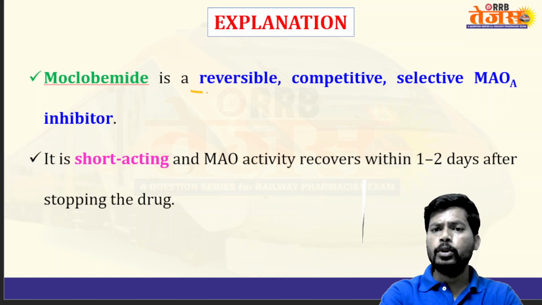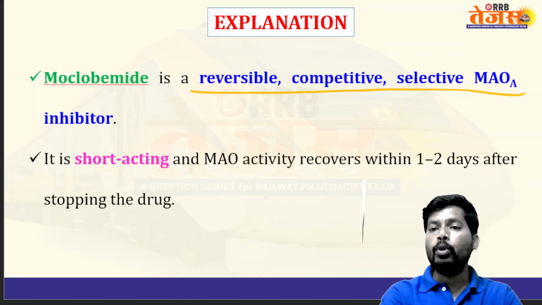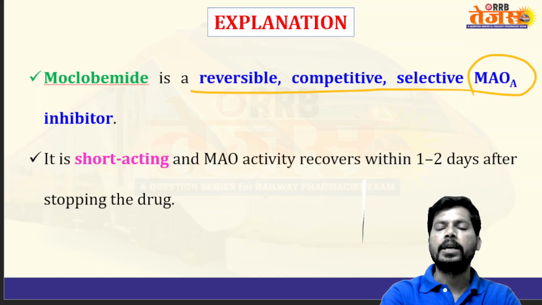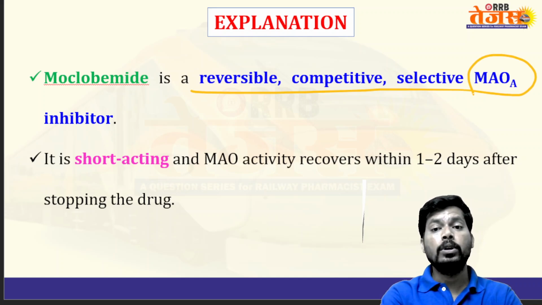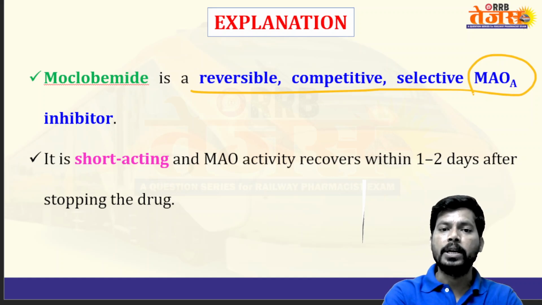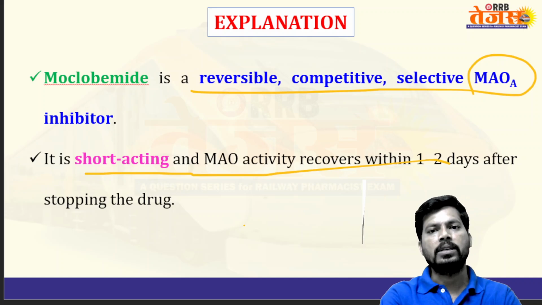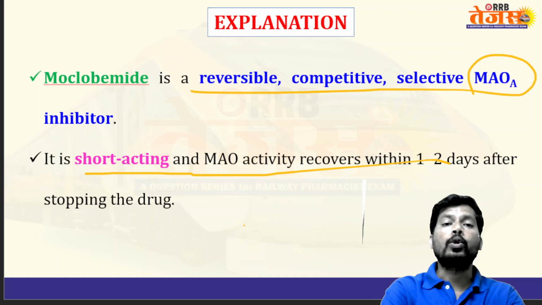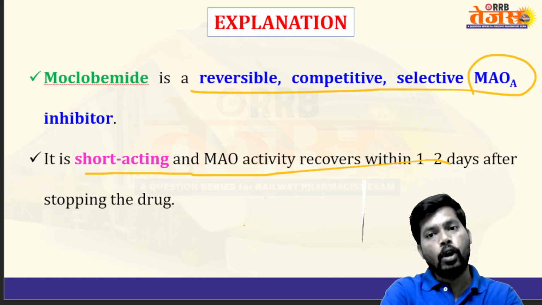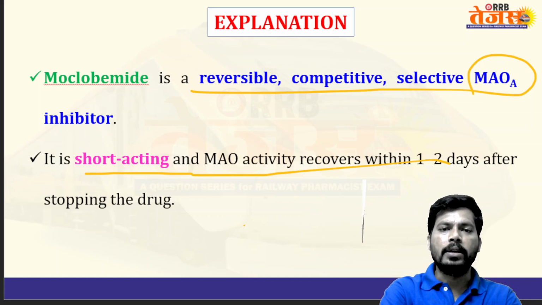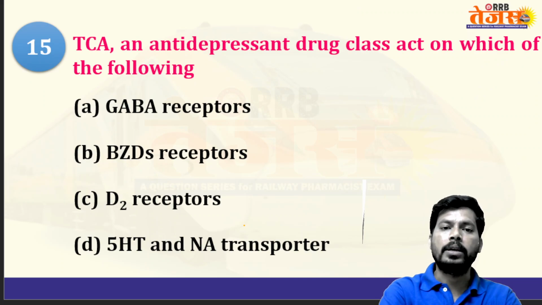It is a reversible competitive selective monoamine oxidase A inhibitor. It is short acting and MAO activity recovers within 1 to 2 days after stopping the drug. Once drug administration stops, the enzyme recovers from the inhibition by moclobemide. Moclobemide is a reversible competitive selective MAO A inhibitor. Selegiline and rasagiline are MAO B inhibitors, selective for treatment of Parkinsonism.